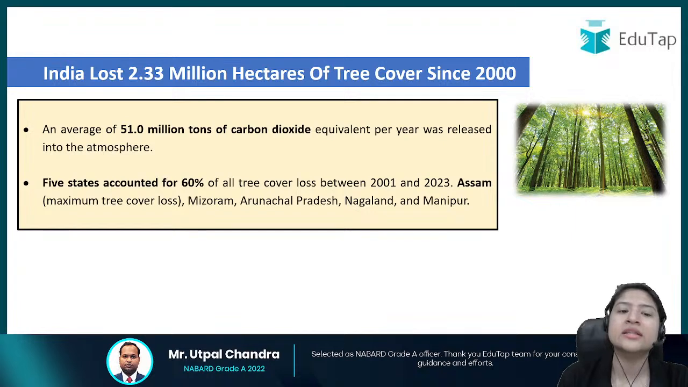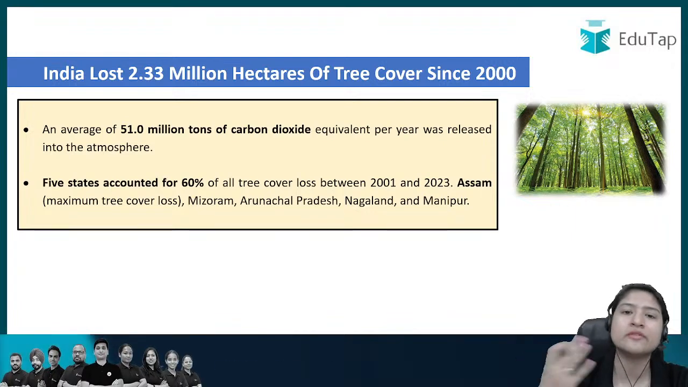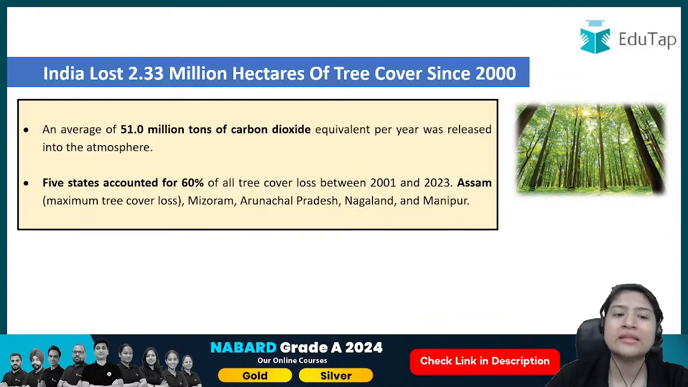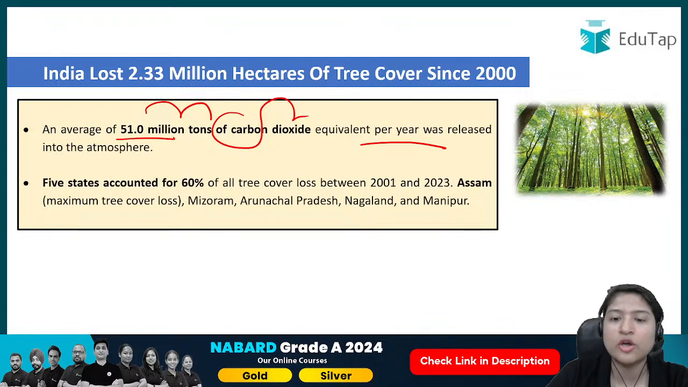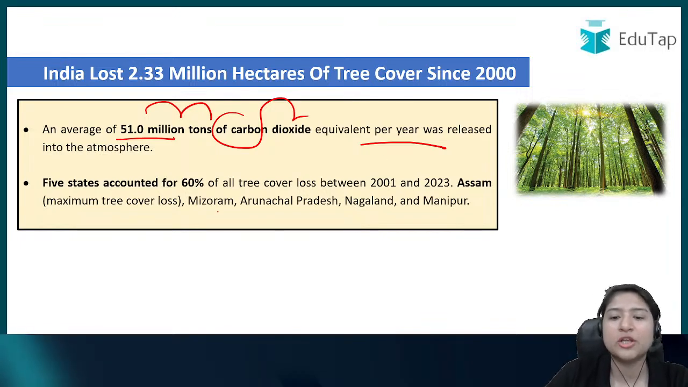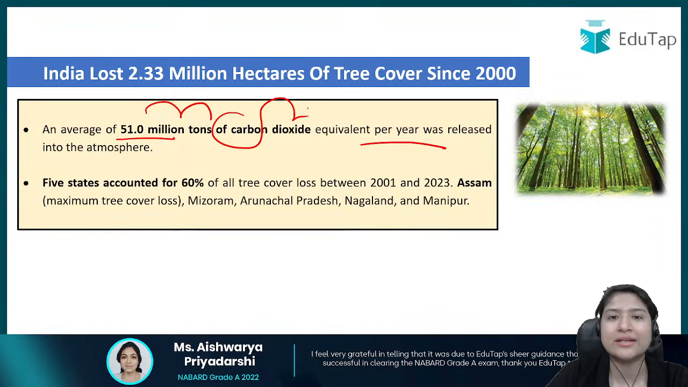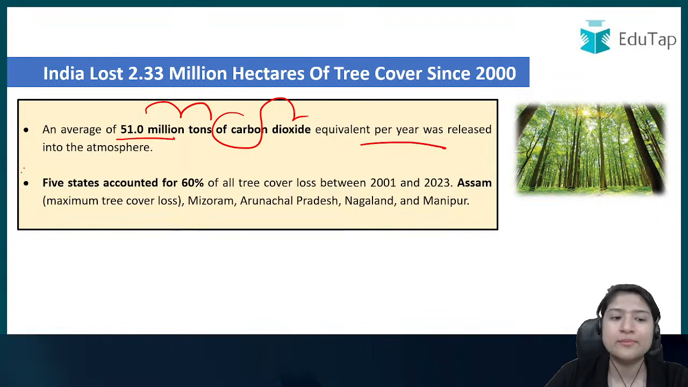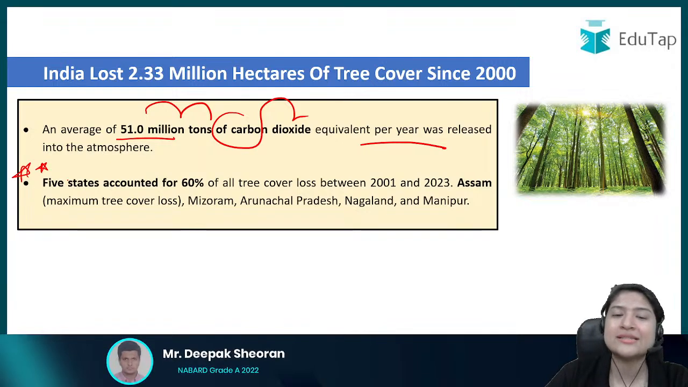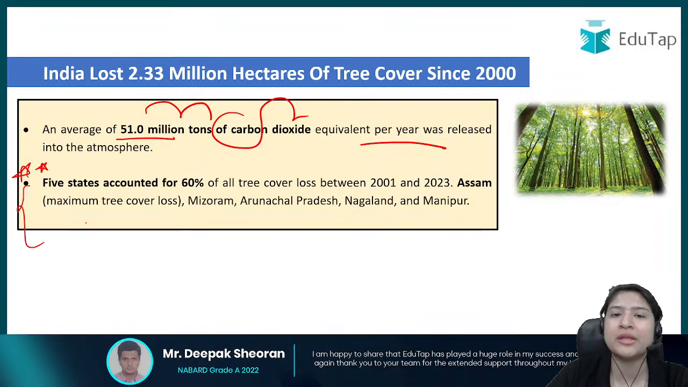Okay, and another highlight of this particular data, if you look at it, is that an average of 51 million tons of carbon dioxide per year we are releasing, or we have released, in the time period which this particular data has given us. Okay, and it's very important. You can utilize this particular information in any of your answer writing also.